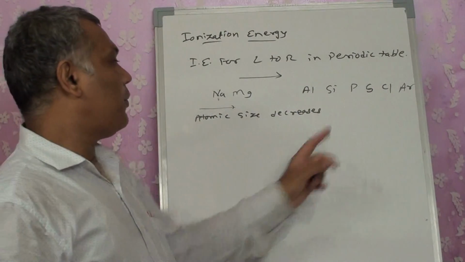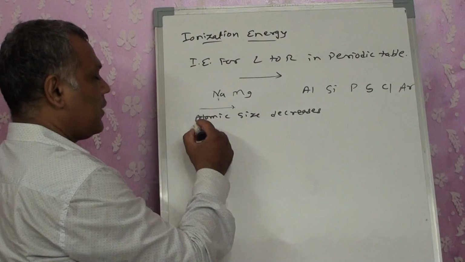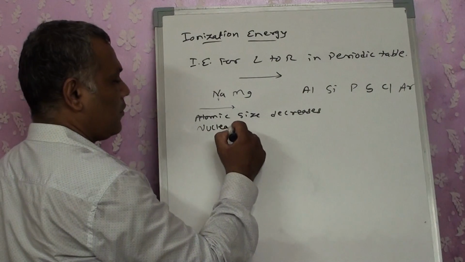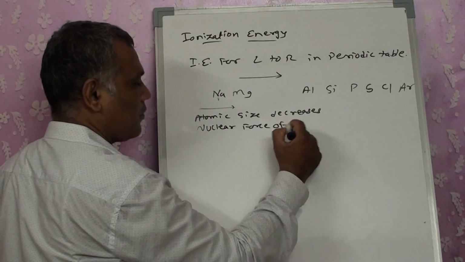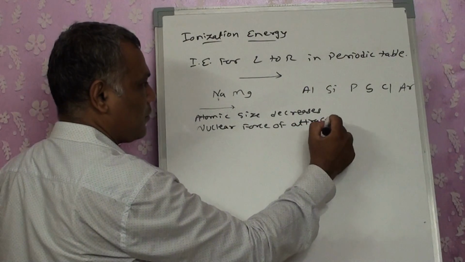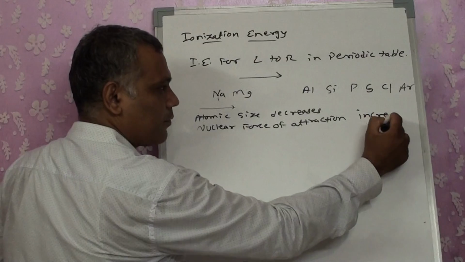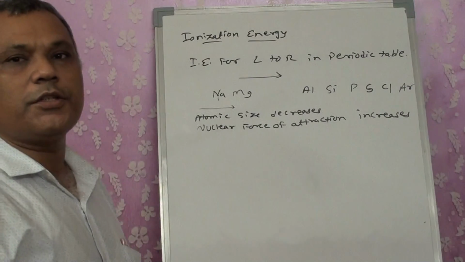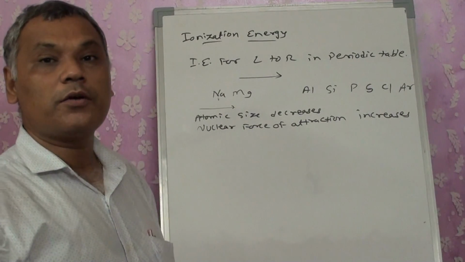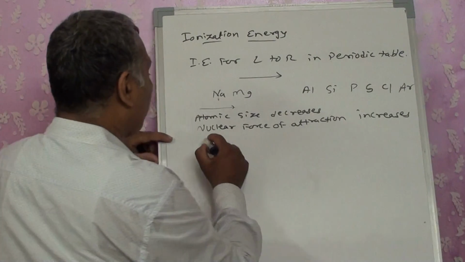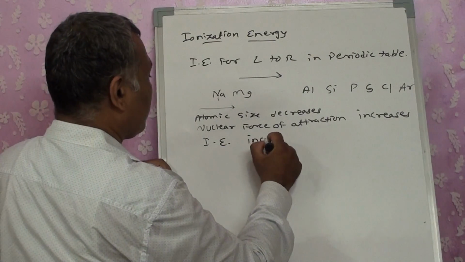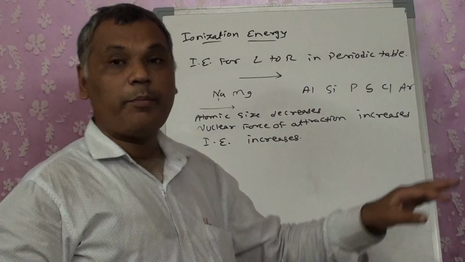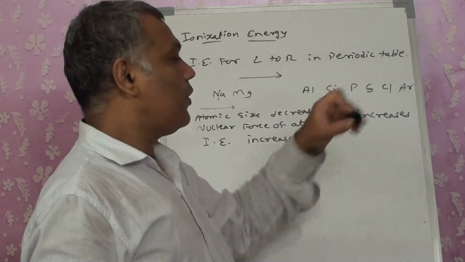Moving from left to right, atomic size decreases, so nuclear force of attraction increases. If the force of attraction is increasing, the energy required to remove that electron also increases. So moving from left to right, ionization energy increases. That is the trend we get.